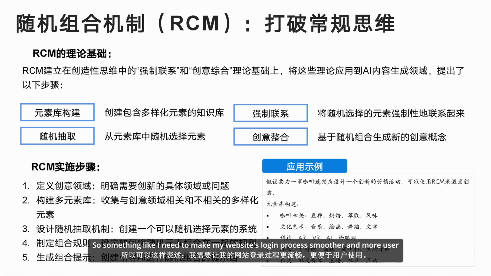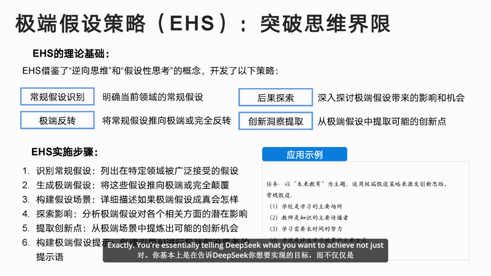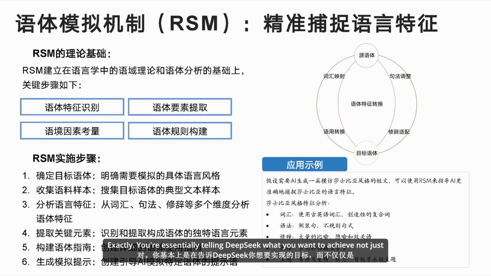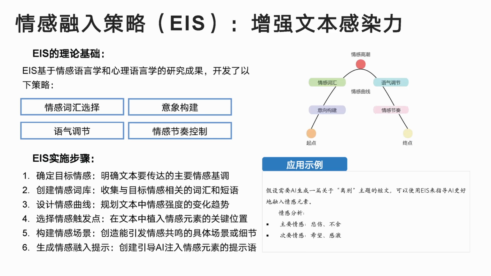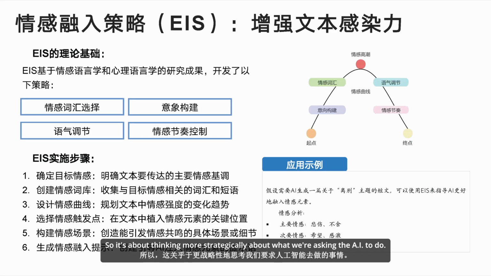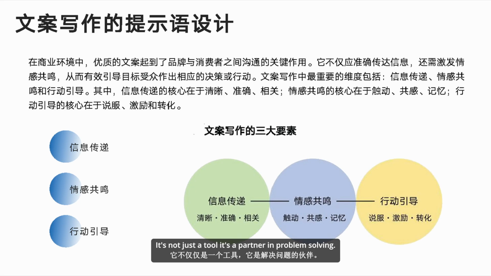So something like, I need to make my website's login process smoother and more user-friendly. Exactly. You're essentially telling DeepSeek what you want to achieve, not just dictating the specific steps. Okay, I think I'm starting to get it. So it's about thinking more strategically about what we're asking the AI to do. You got it. And that's where DeepSeek's real power comes in. It's not just a tool, it's a partner in problem solving.